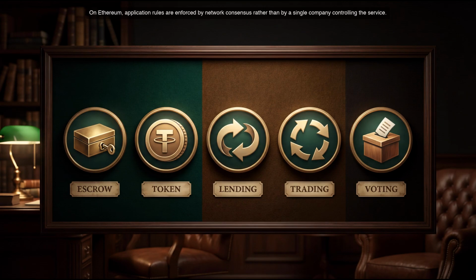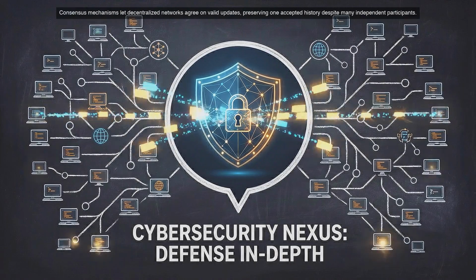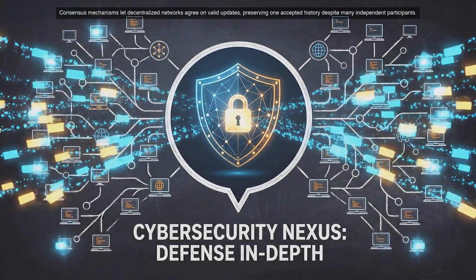Here's what's interesting. Proof of stake is designed to reduce energy use compared with proof of work because it does not require large amounts of competitive computation.